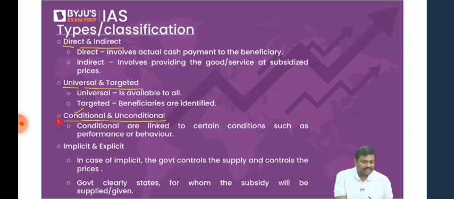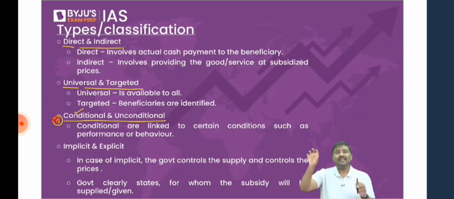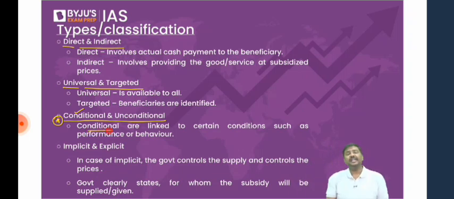Now, what do you mean by conditional and unconditional subsidy? Let's start. Whenever you talk about conditional subsidies, the government will provide the incentive or the assistance or the subsidies whenever the beneficiary will behave or perform in a certain way. I'll repeat the statement. Remember this. Conditional subsidies are those subsidies wherein the amount of subsidies are linked to certain conditions such as a performance or a behavior. Let me give a very simple example.